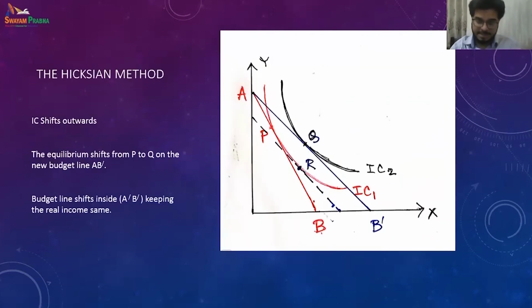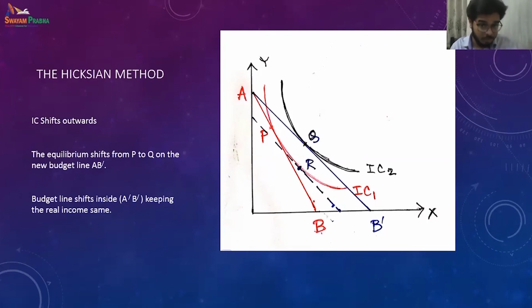Once the price has decreased, we see that with the pivoting of this budget line, the consumer's satisfaction level, which is shown by the indifference curve, increases because now they can buy more of X, probably more of Y too, because the purchasing power has increased. Hence the indifference curve will shift outside because more is better.